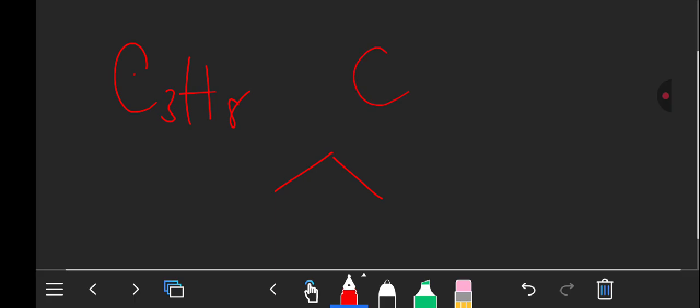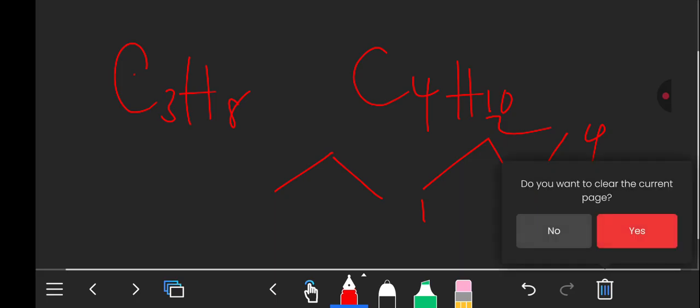Let's say I want to show the structure of butane. I'll just draw 1, 2, 3, 4. There's a carbon there, and what is surrounding the carbons are the hydrogens. So that is how to represent it.